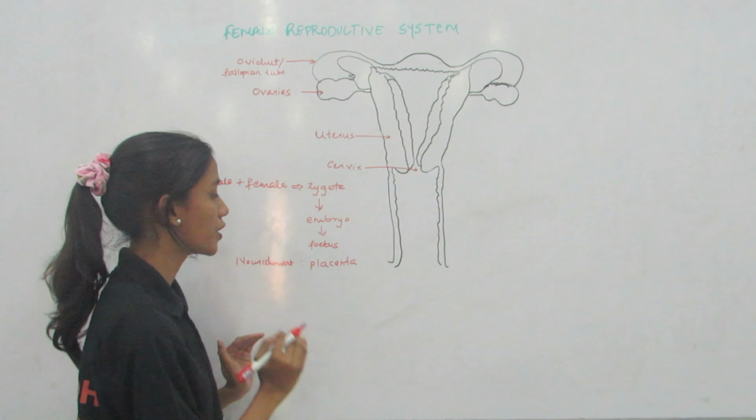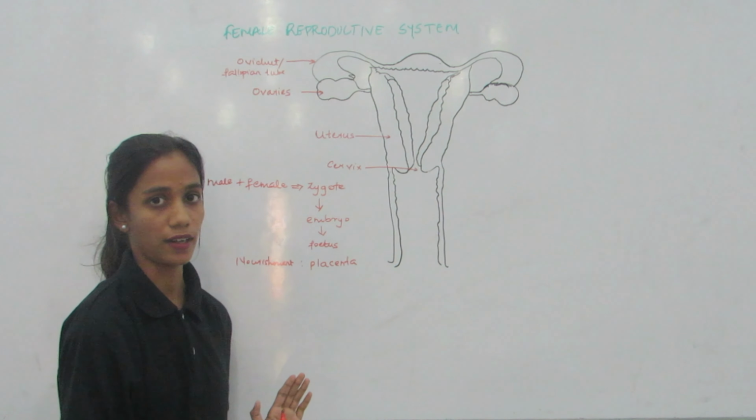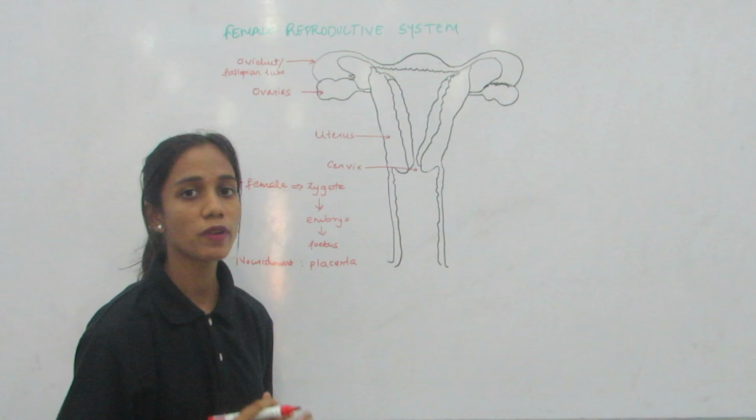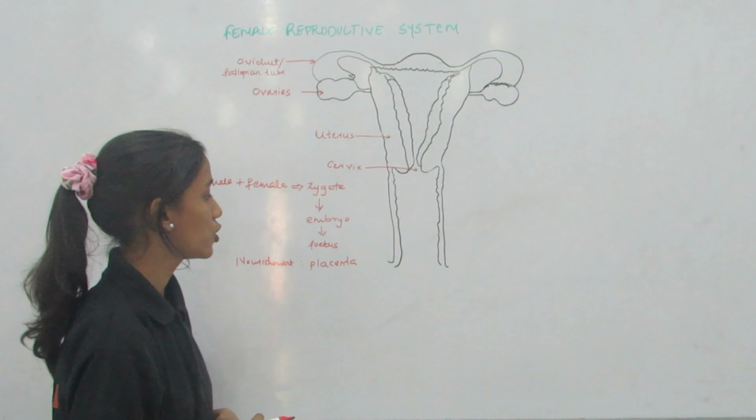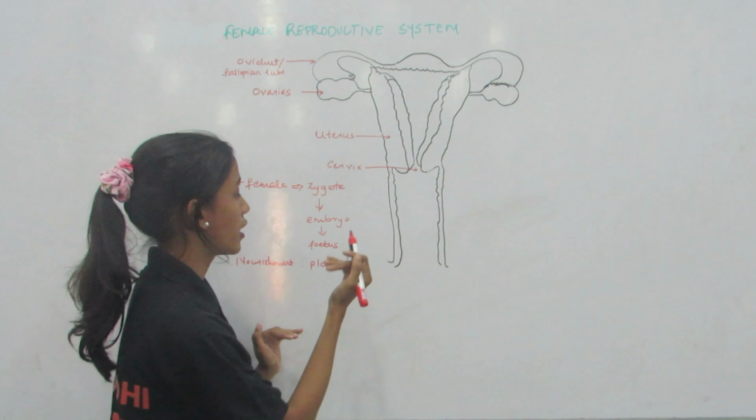So after this nourishment, the embryo develops into a fetus and further into a fully developed baby. This process of development of the baby in the uterus takes 9 months.